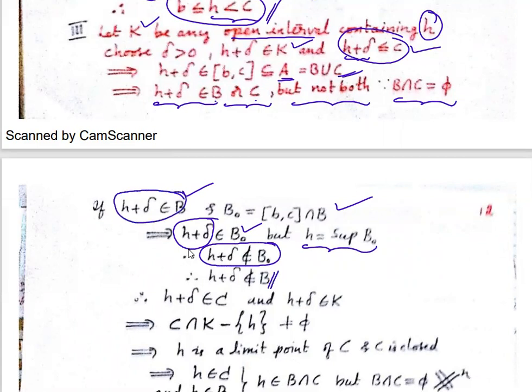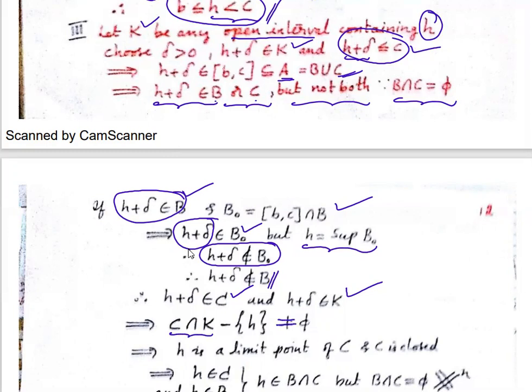So it doesn't belong to B, so it has to belong to C. And H plus delta also belongs to K. K is any open interval containing H, remember? So consider this now. C intersection K minus singleton H. Is it null or not null?